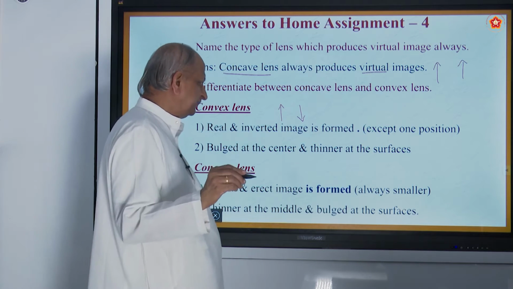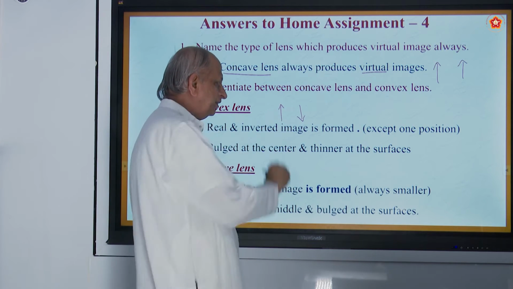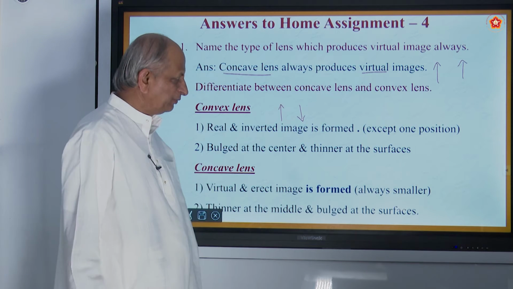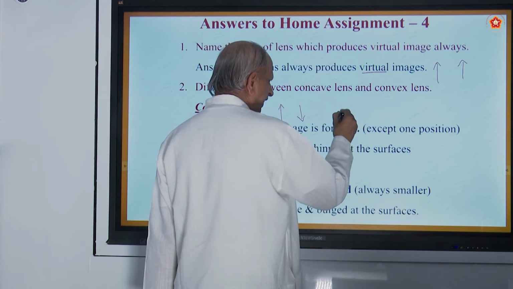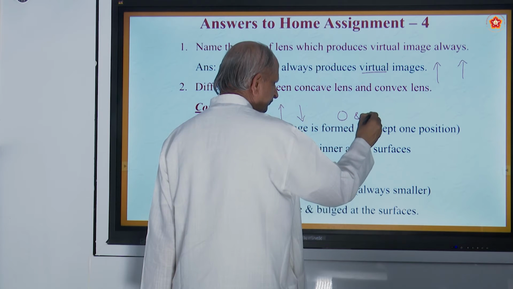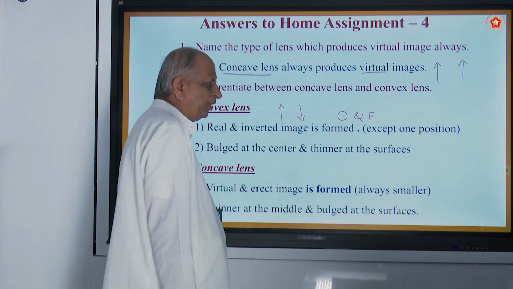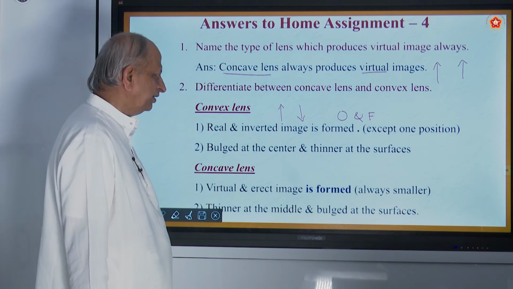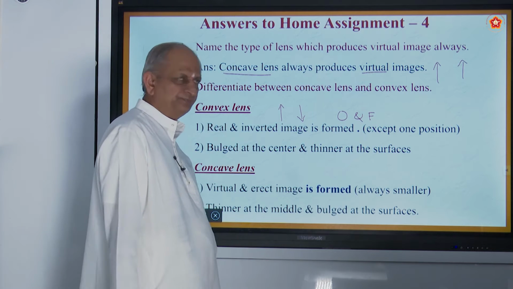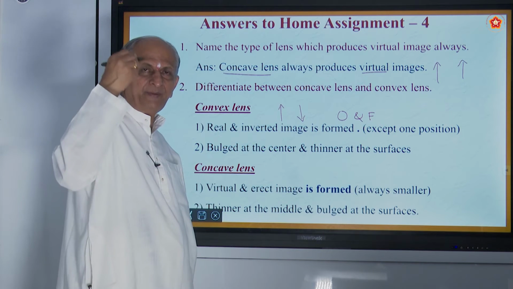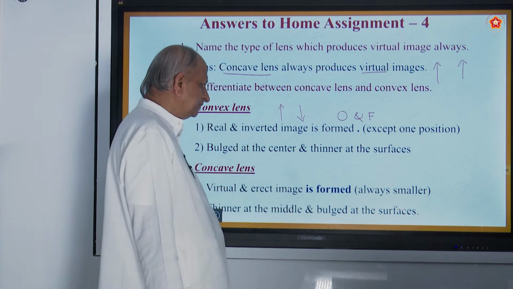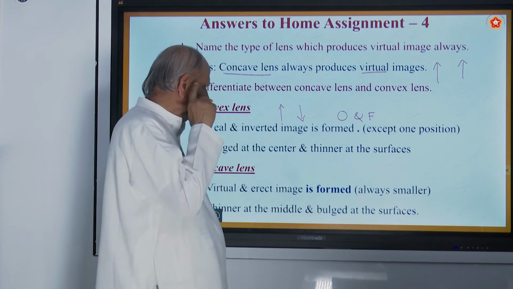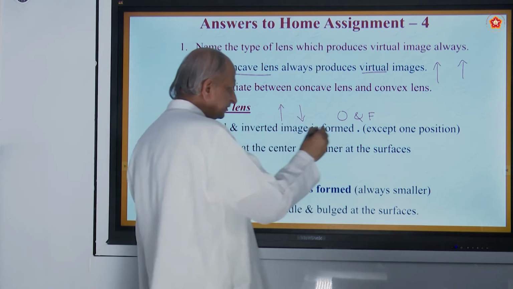So in all the cases we get a real image, but only in one case, where the object is between O and F, you get a virtual image, and it will be formed behind the lens, on the other side of the lens, and that's why it's called virtual, and it will be erect.